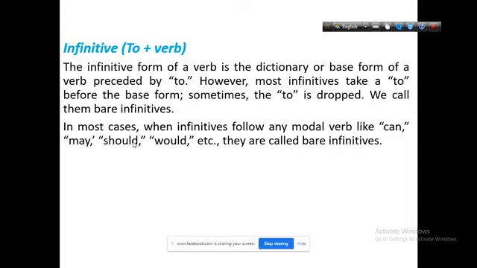So, infinitive is also a form of a verb with to. Most of the time you will get to before the base form, and that will be an infinitive. In some cases, sometimes you will get it without to. It will be described as a bare infinitive. So, to plus verb is the form of infinitive.